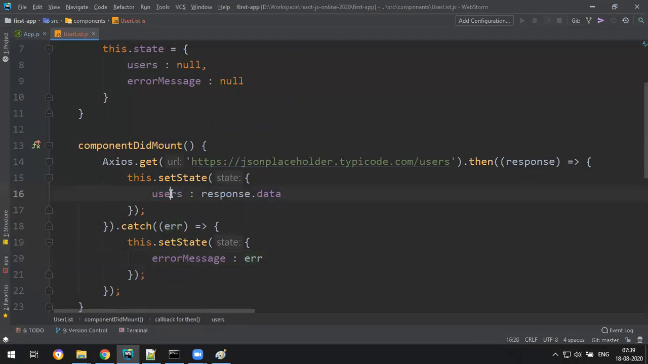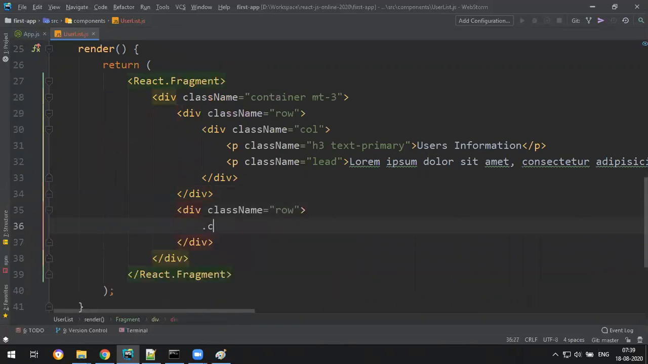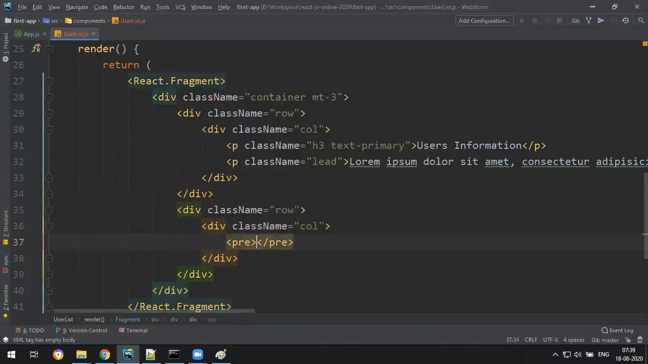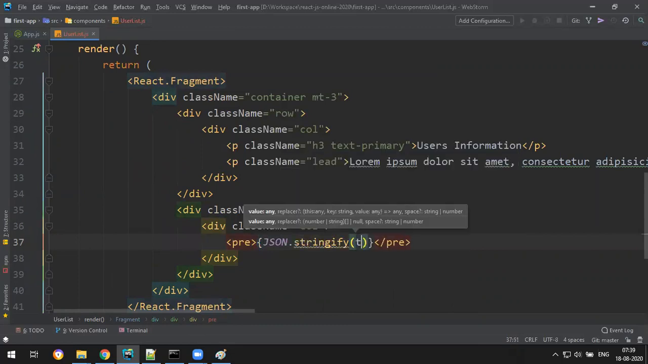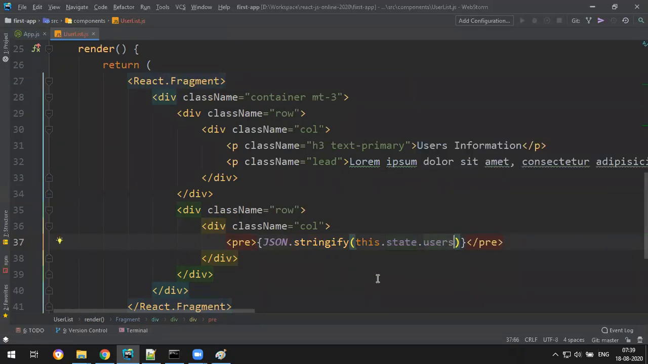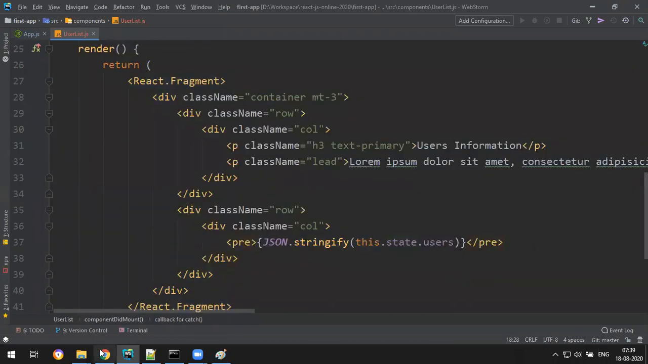But let's see what data users contains. Does users contain the data or not? I want to visualize that raw data on the screen. So let me write another row, single column. Let me write a pre tag expression: JSON dot stringify of this dot state dot users. This contains the data once the application is fully loaded, and the data is from this URL. Let me save it and go check my application.